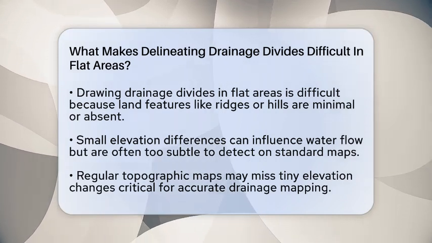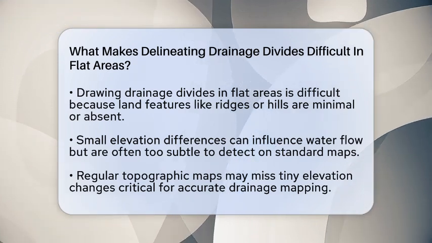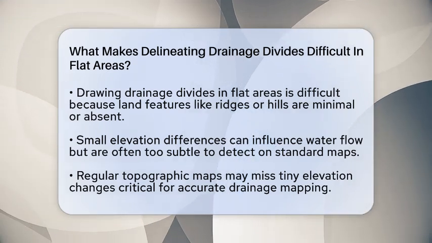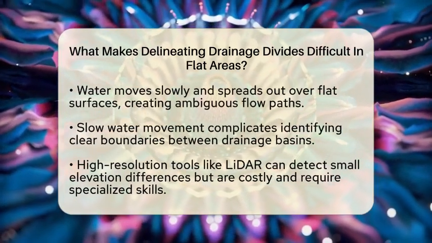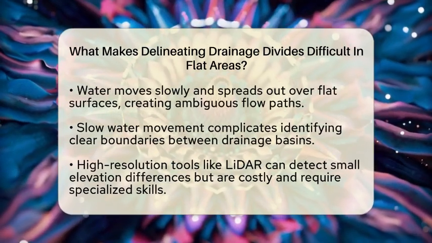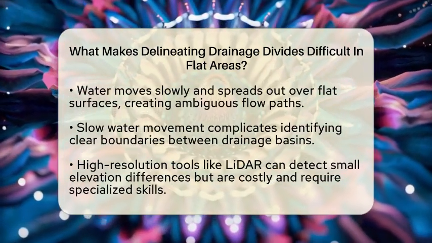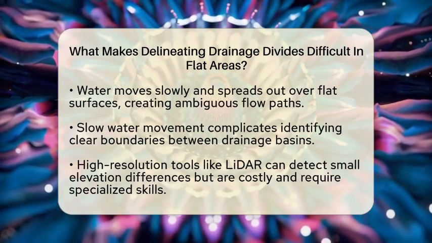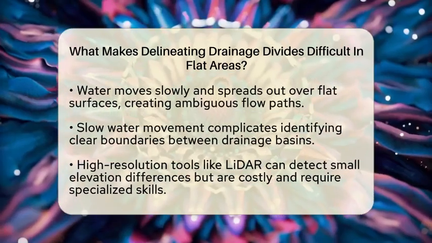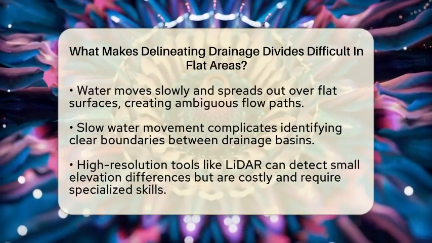When the land is flat, even a few inches of variation can make a difference, but detecting such small changes requires very detailed data. Regular topographic maps might miss these subtle features, leading to inaccuracies in mapping the divides. Another challenge is that water moves very slowly across flat surfaces. Instead of rushing down a steep slope, water tends to spread out and pool, creating ambiguous flow paths.